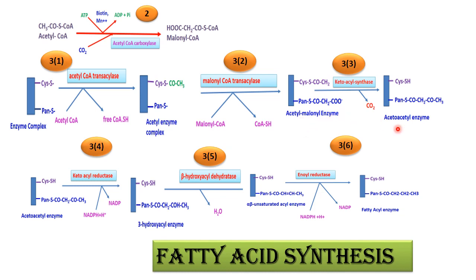Then both acetyl and malonyl condense to form the acetoacetyl enzyme complex, and then again the reduction takes place, which converts it into 3-hydroxy acyl enzyme. Then it removes a water molecule, or it is a dehydratase reaction, and gets converted into alpha beta unsaturated acyl enzyme. And then finally again one reduction reaction takes place, and it gets converted into fatty acyl enzyme.